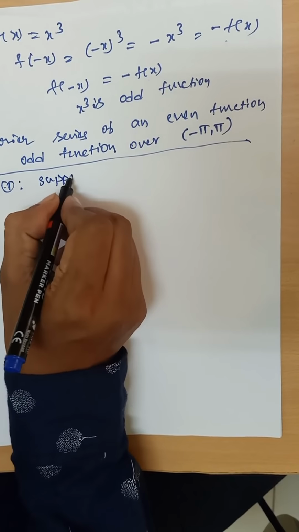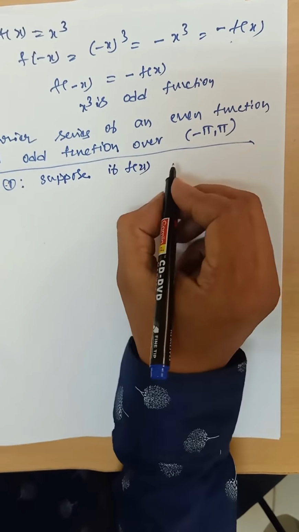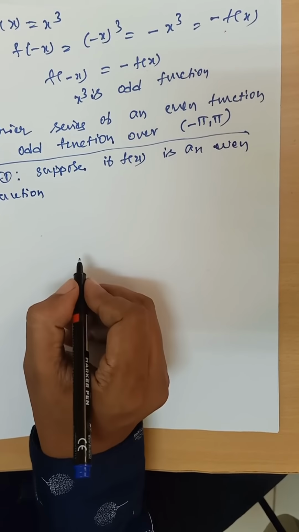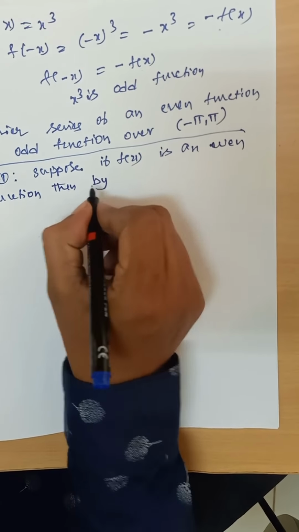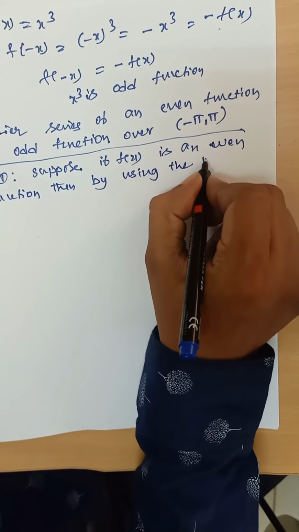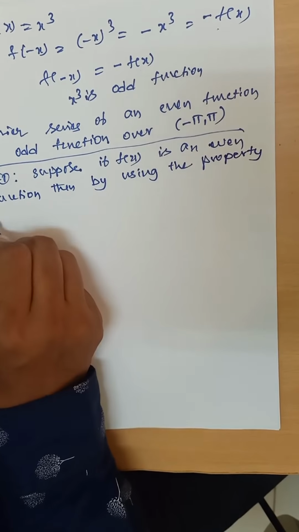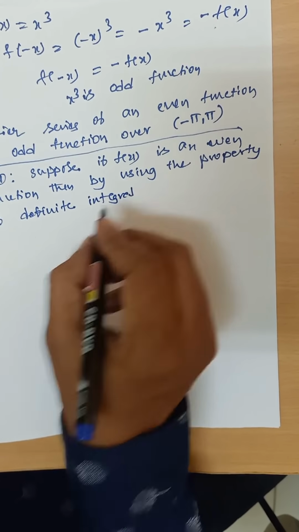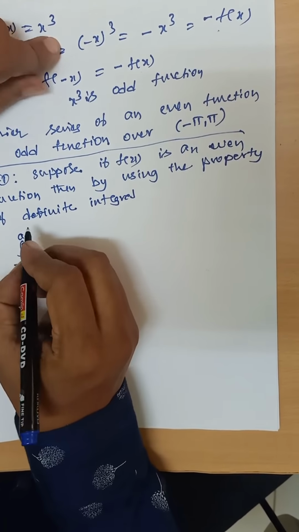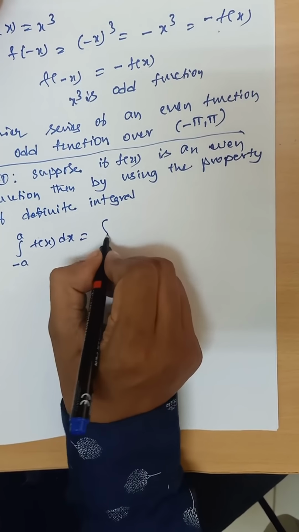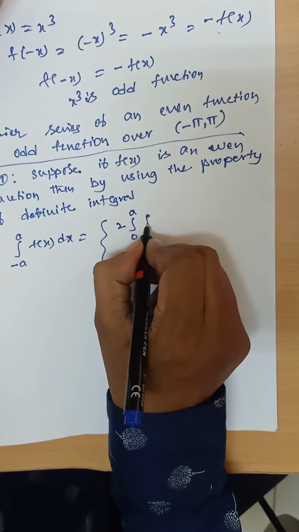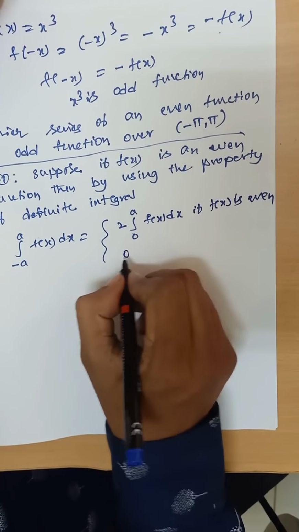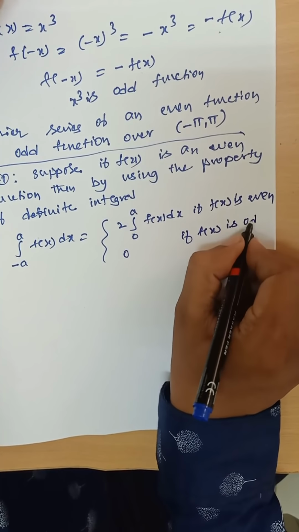Suppose f of x is an even function, then by using the property of definite integral, you recall, integral from minus a to plus a of f of x dx is equal to 2 times integral from 0 to a of f of x dx if f of x is even, equal to 0 if f of x is odd.